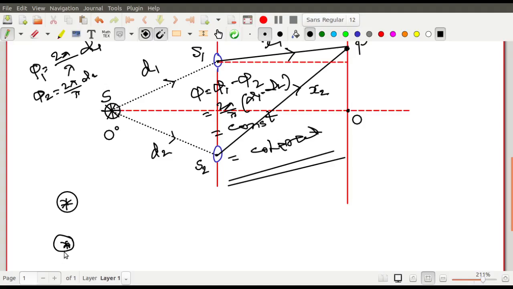The simple reason is that the two candles are incoherent in nature. দুটো ক্যান্ডেল কখনোই কোহারেন্ট হতে পারে না। Two candles can never be coherent. They are incoherent in nature.